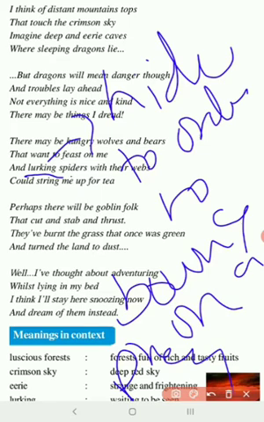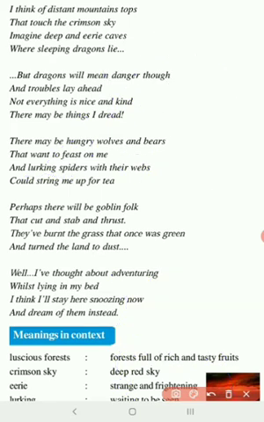Lurking spiders with their webs. Whatever a spider spins, we call it a web. Webs could string me up. String means to tie. So even she has a fear of the spider. She says there may be spiders lurking around in order to catch me. First they will tie me up, and then they will hang me, and then slowly they will eat me for a tea.